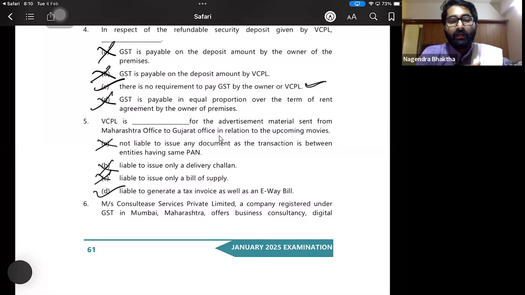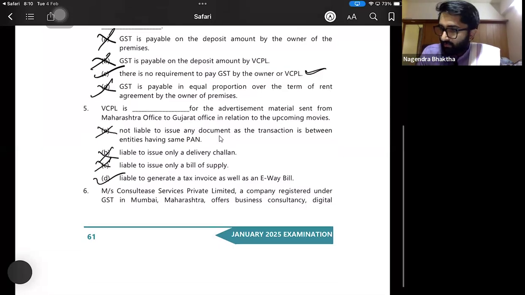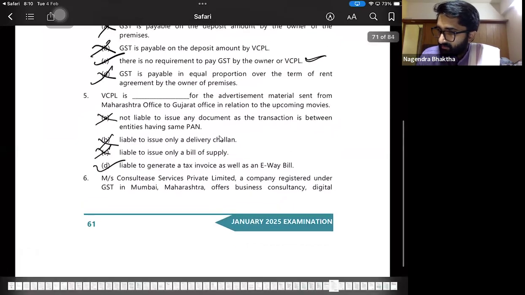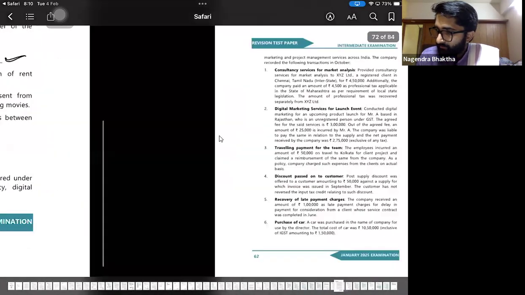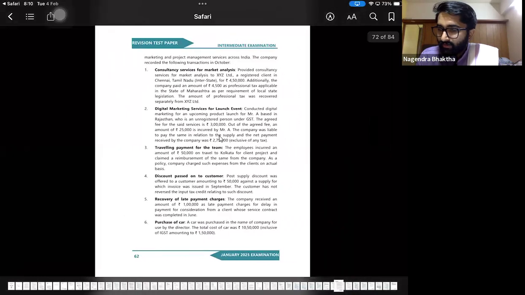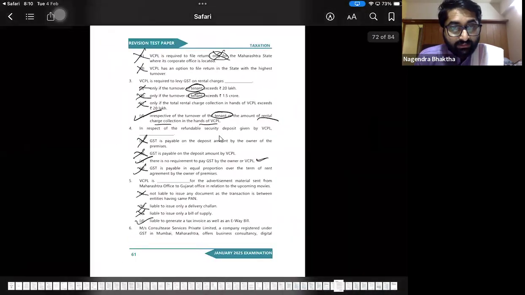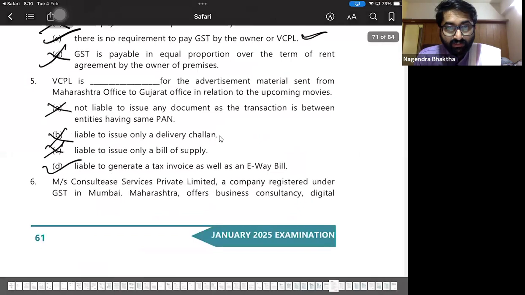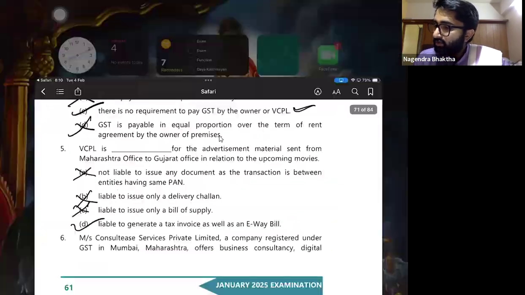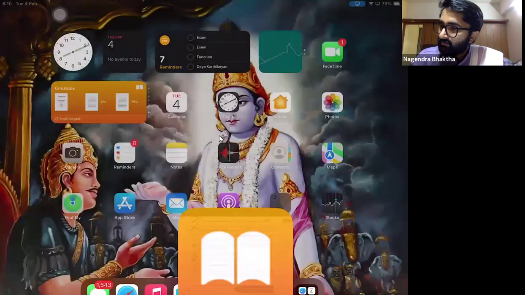Sixth one. Wait, this is actually the question number. Correct, no? Okay. The question: Consultancy Services Private Limited, a company registered under GST in Mumbai, Maharashtra, offers business consultancy. Okay, people, we need to solve this question.